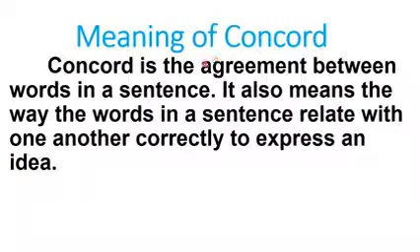That is why you see it here that Concord is the agreement between words in a sentence. It also means the way the words in a sentence relate with one another correctly to express an idea. When you want to express an idea, you use words, and the words must be related so that you may convey a proper meaning. So Concord is all about agreement. One word having a relationship with the other, so that proper meaning may be arrived at in a sentence.